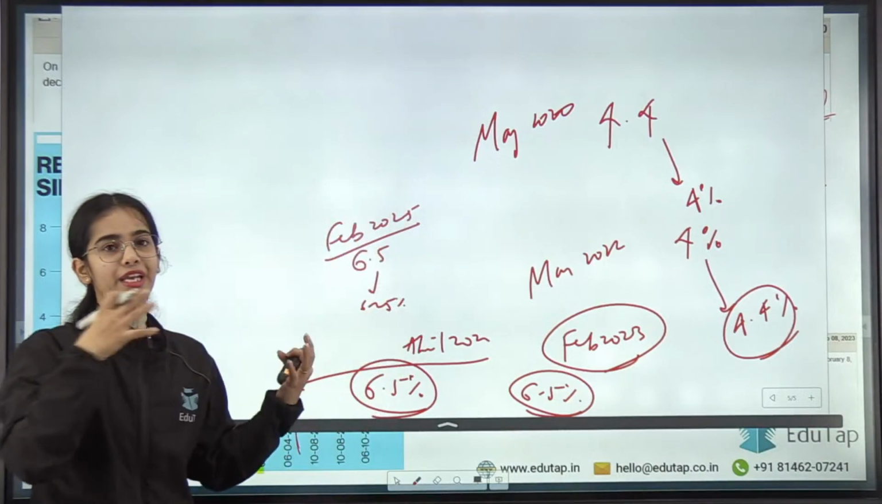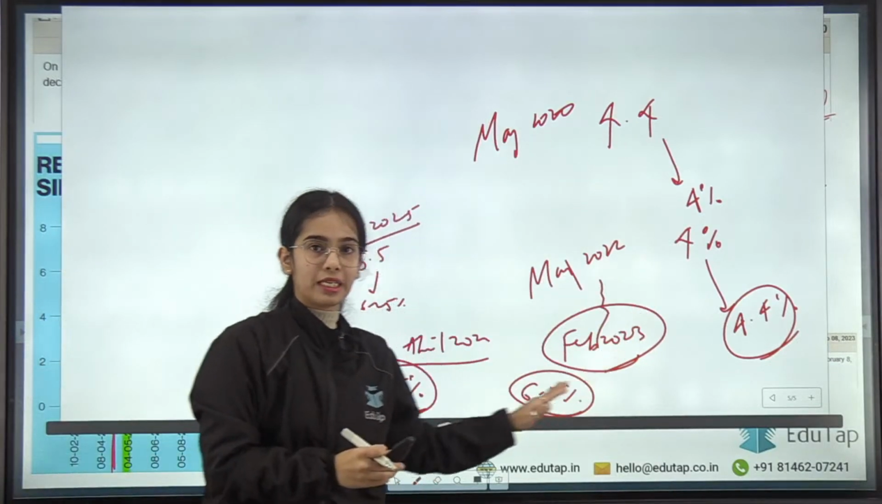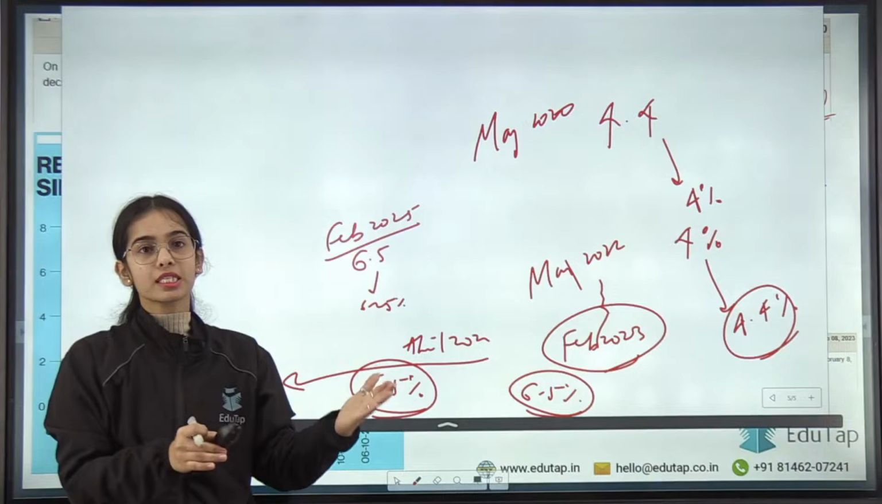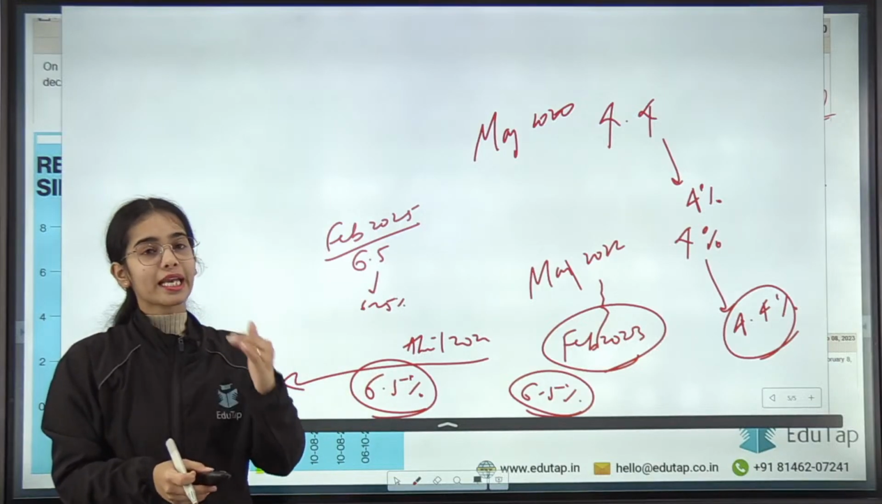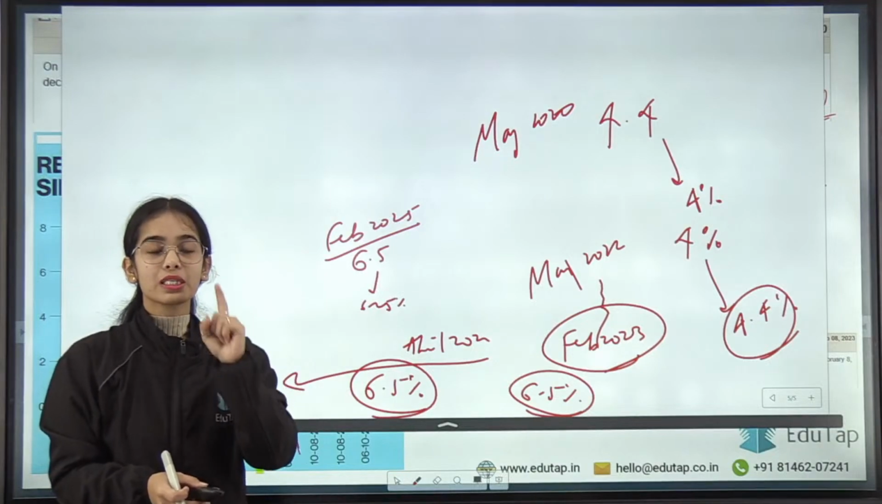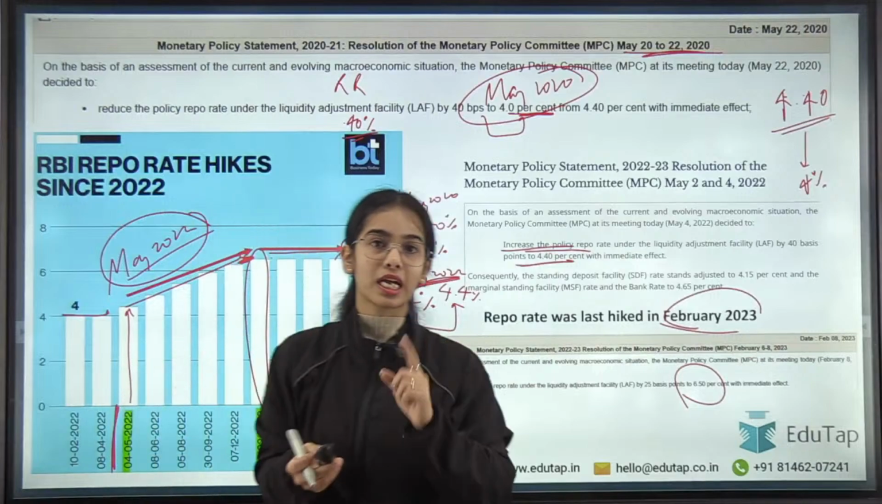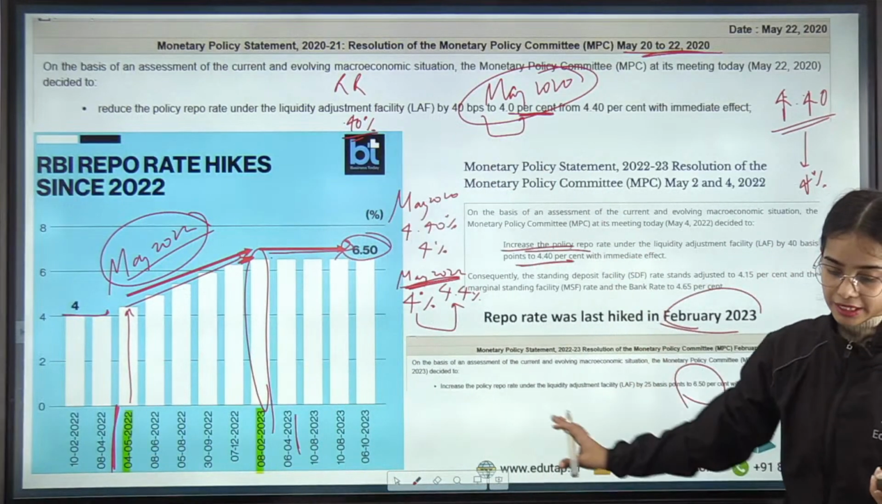So write it down in a very nice, neat manner so that you have the timeline, because from the timelines in the previous years we have seen questions directly in 2023, and also in the 2024 examination we have seen questions from the timeline of the changes in repo rate. Okay, so that's why I have brought this whole complete timeline.